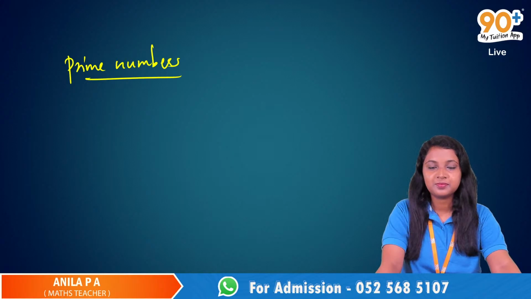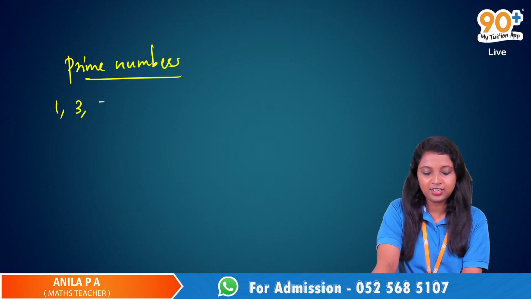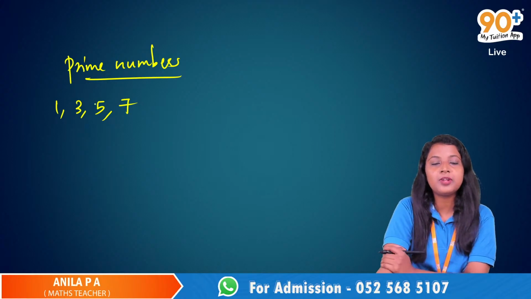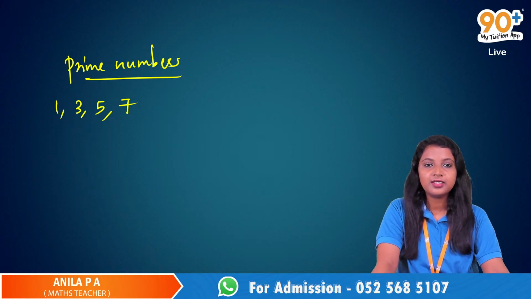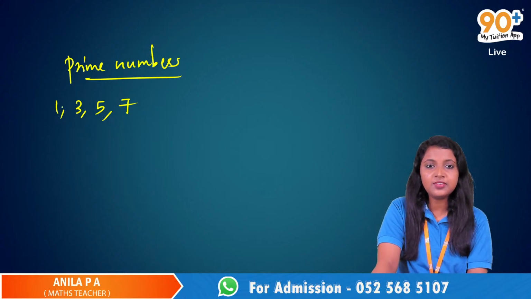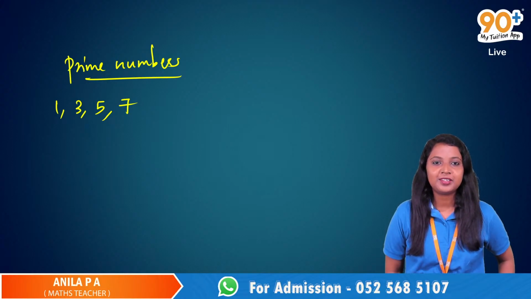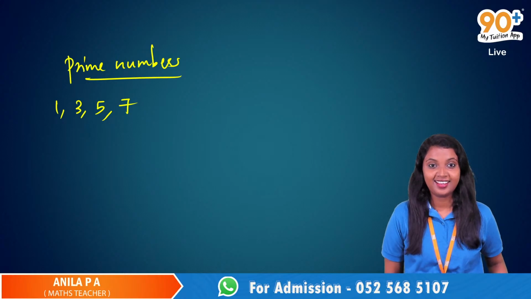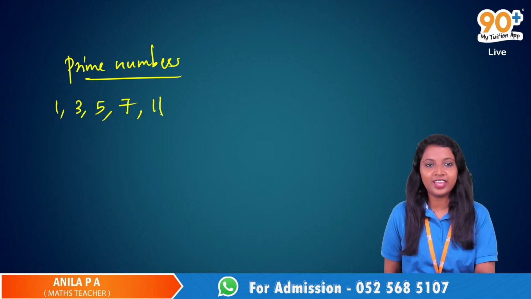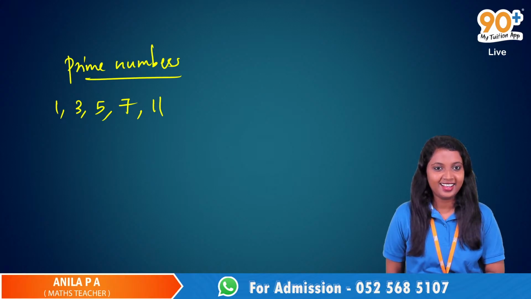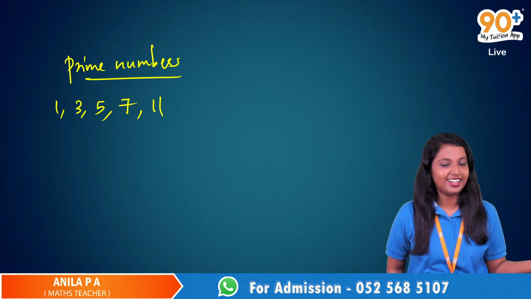What are prime numbers? Ma'am, prime numbers are those numbers that cannot be divisible, for example 1, 3, 5, 7. And are these prime numbers the same as odd numbers? No. Because we have 1, 3, 5, 7, they are odd numbers, right? But after that it will be 11. 9 is not there, right?